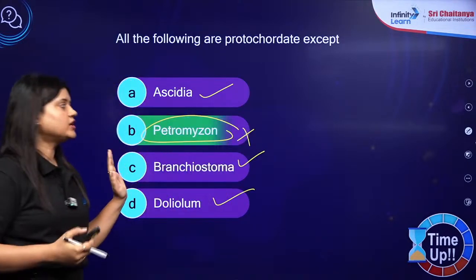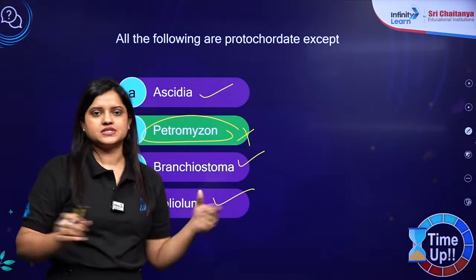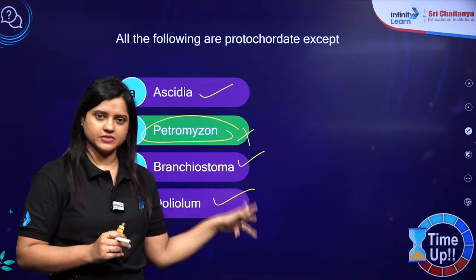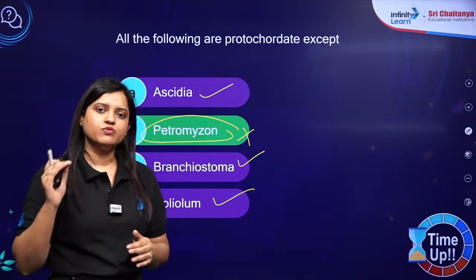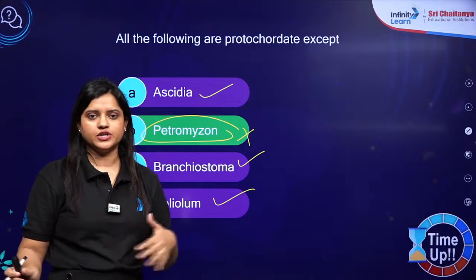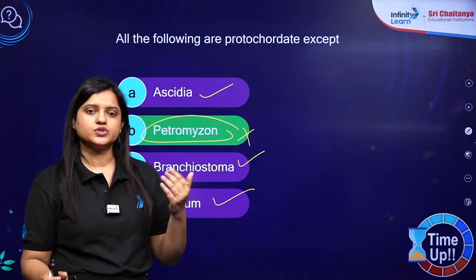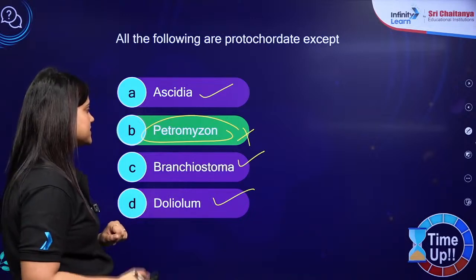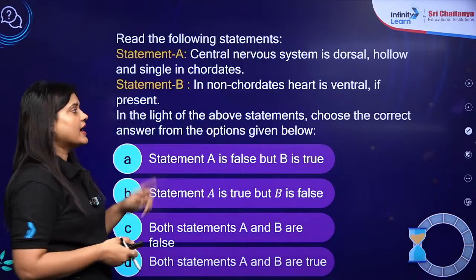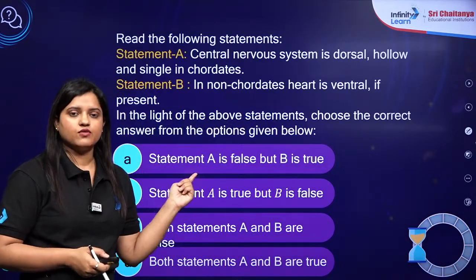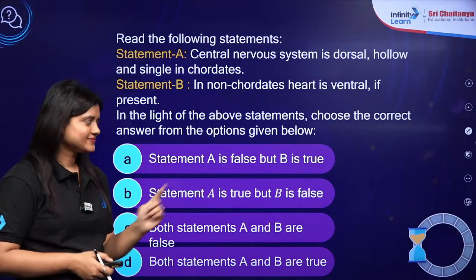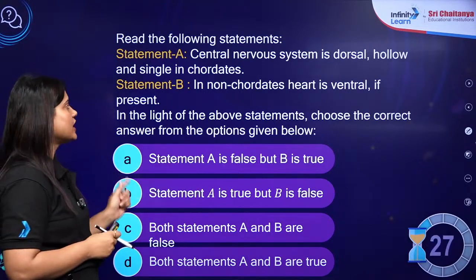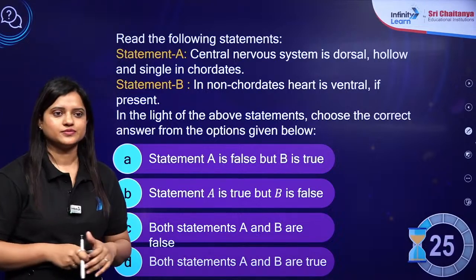So in Urochordata also you need to remember all the examples like Ascidia, Herdmania, Doliolum, Salpa, 4 examples from Urochordata. And only one example from Cephalochordata you need to remember, that is Amphioxus, also termed as Branchiostoma, and Lanceolate. Got it? So it is B. And the Petromyzon mentioned there was a Cyclostomata, not a Protochordate. Now try this question and your time starts now.